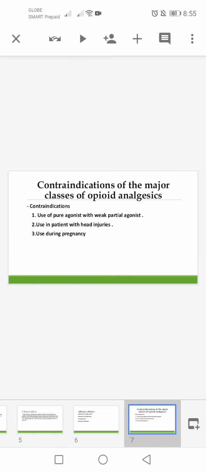The contraindications of the major classes of opioid analgesics. Contraindications: 1. Use of pure agonists with weak partial agonists. 2. Use in patients with head injuries. 3. Use during pregnancy.